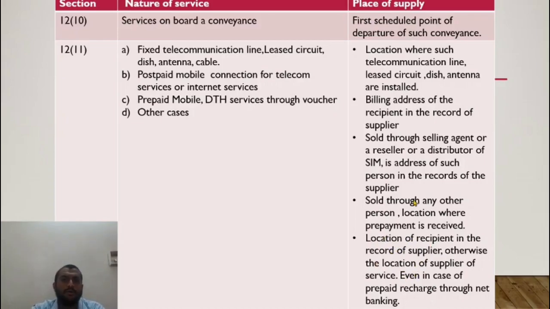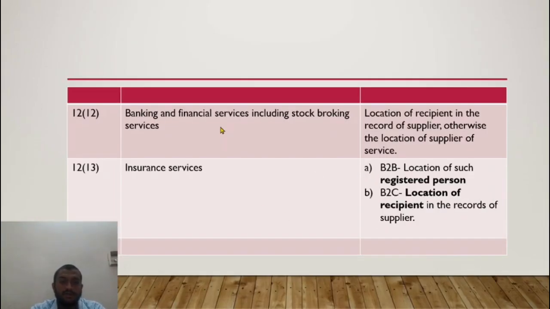Any telephone company would take the location of the subscriber, it would get the address proof and ID proof. So this would be a very easy thing to find out where is the location of the recipient in the records of the supplier. In any other case, it would be this. Even in case of net banking, it would be the location of the recipient in the records. Most of us do it through net banking now. So, banking and financial services.